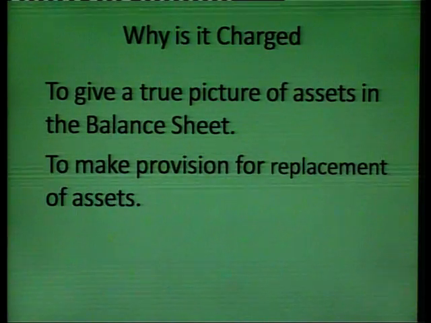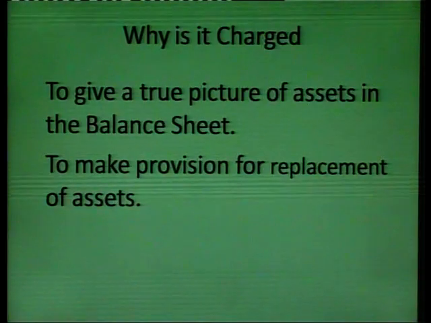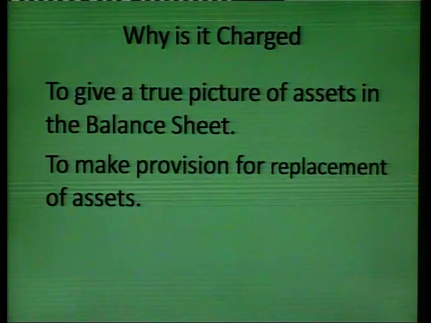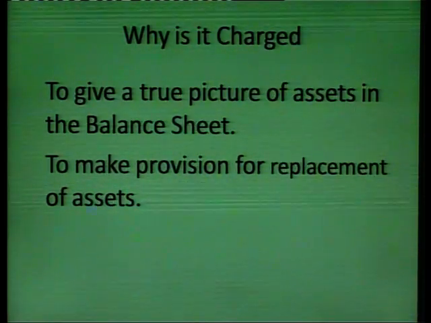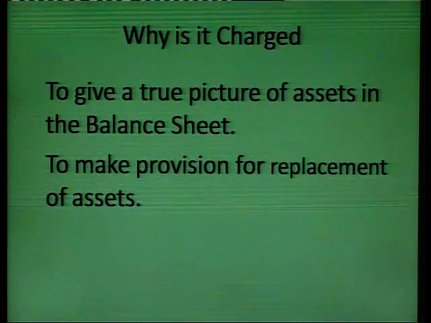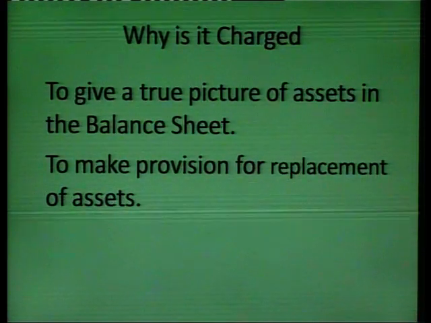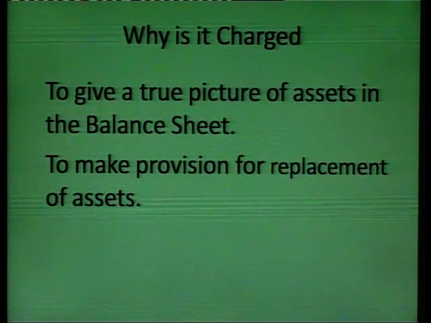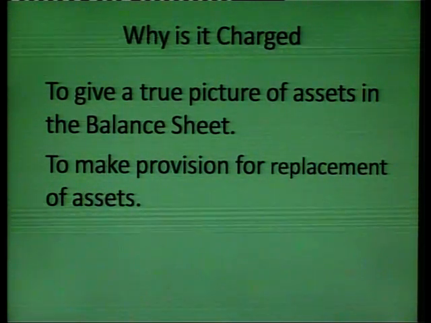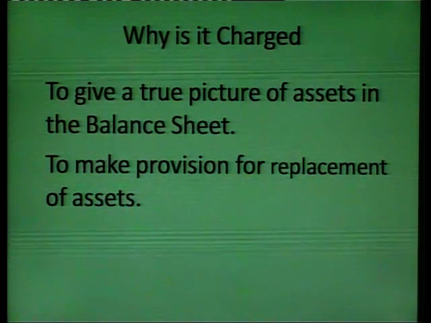Now, there is one question which might be in your mind: after 10 years, when we would be thinking to replace the asset, at that time that asset may not have the same value, that is 5 lakh rupees. By that time that technology might have become obsolete, there may be new variants and that may cost more than 5 lakh rupees. We will come to that point also in the next slides when we will be discussing methods of charging depreciation.